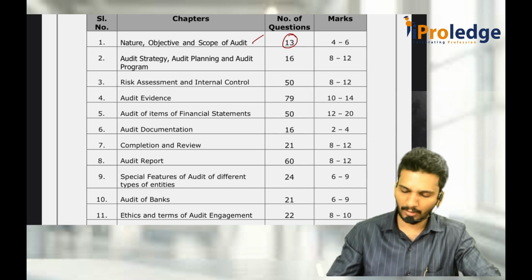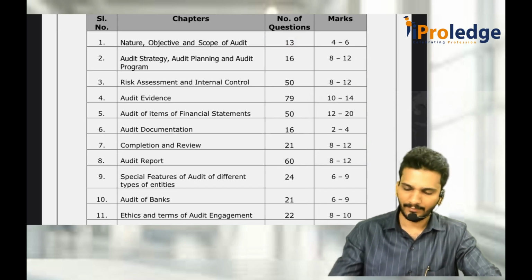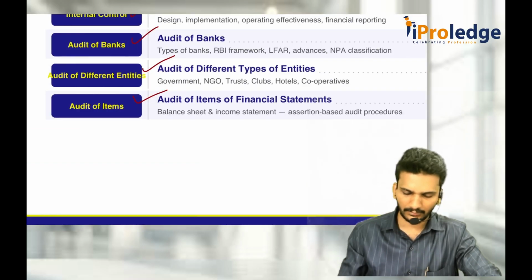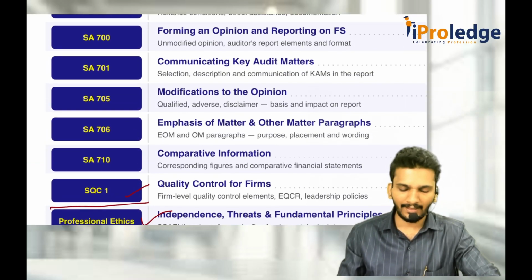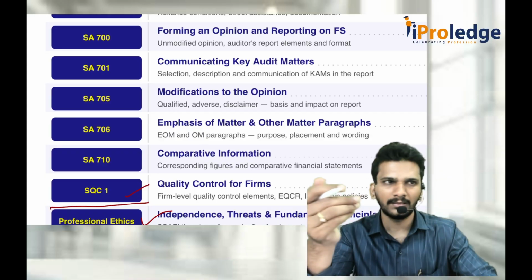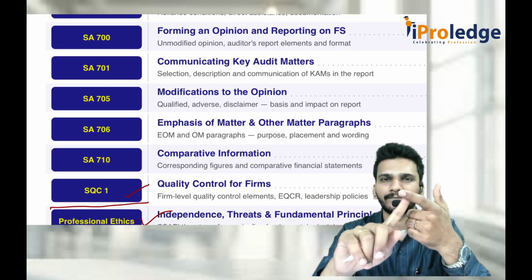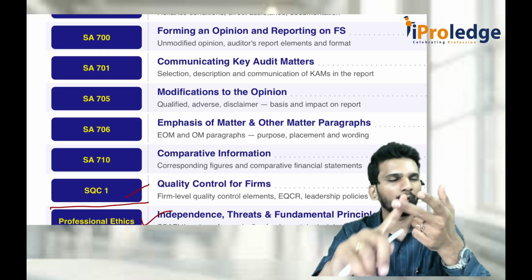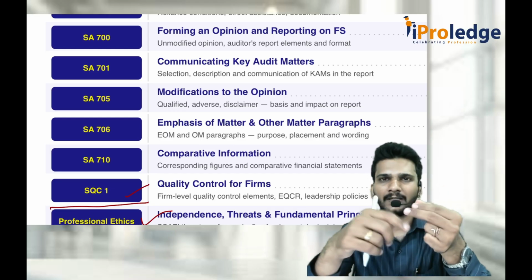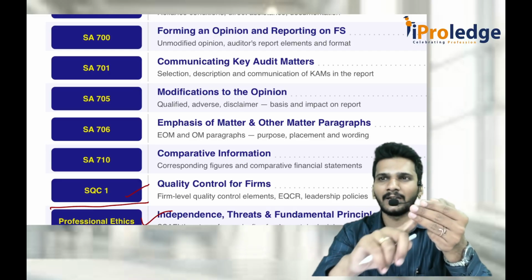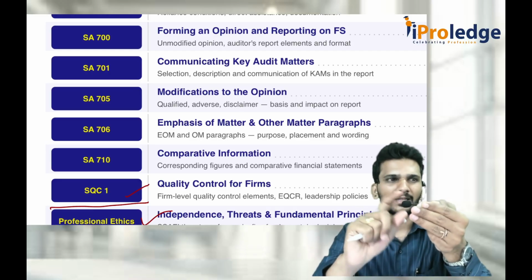Sir, how are we going to discuss? Mainly, I feel this is the order I should discuss. We will discuss the first chapter, SA 200, maybe SA 210 also. After this bundle, we'll go to the ethics part. We will complete that ethics because that is important and has lesser content.